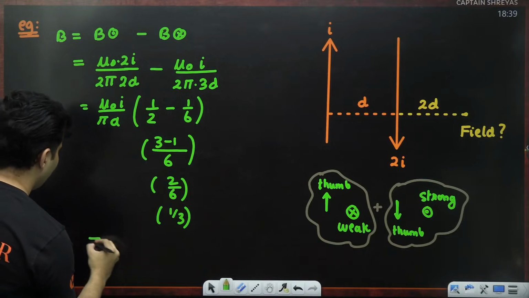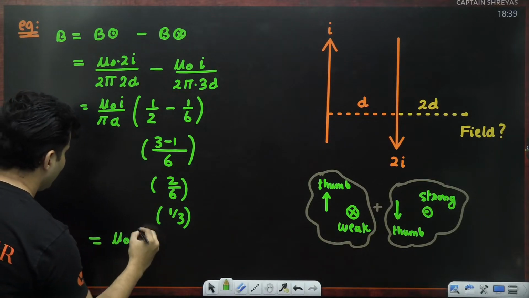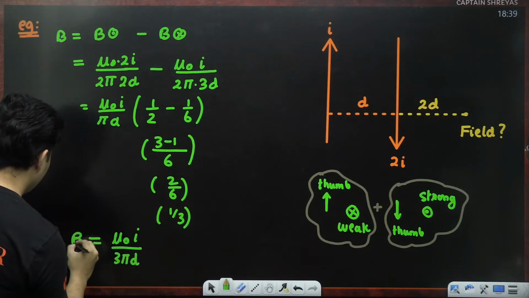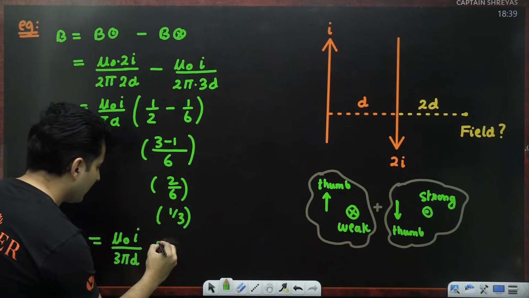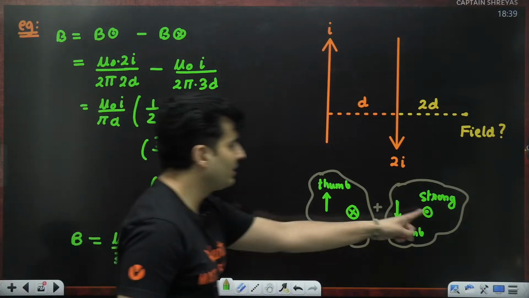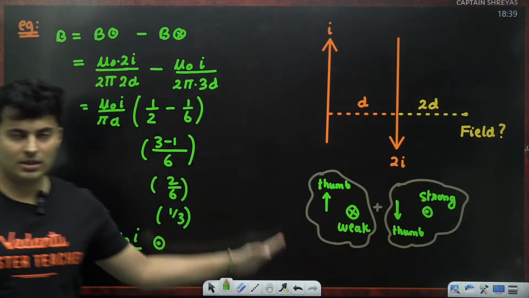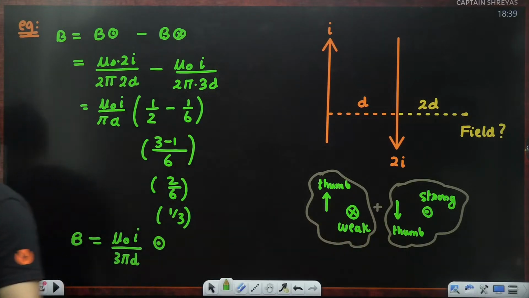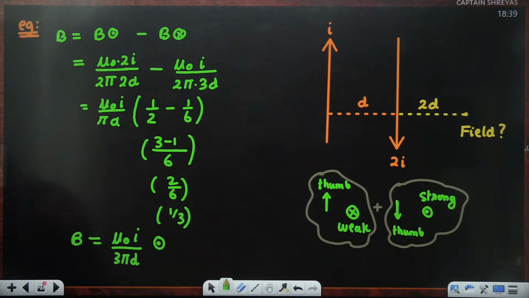So guys, the final answer will be mu naught I divided by 3 pi d. That is the net magnetic field and that will come towards you because this will dominate, this will not. This is less, this is strong. So the stronger field will dominate. Is that clear, everyone?